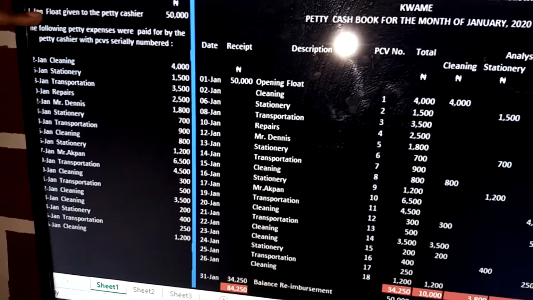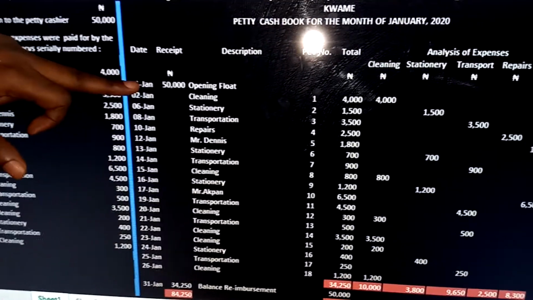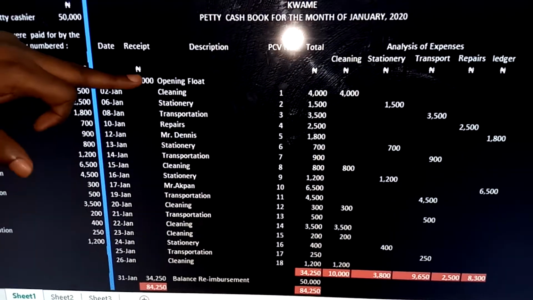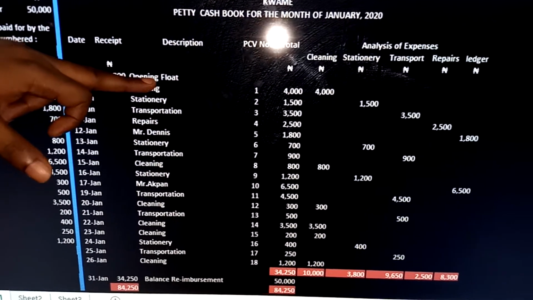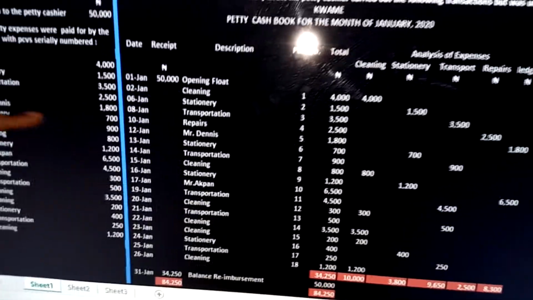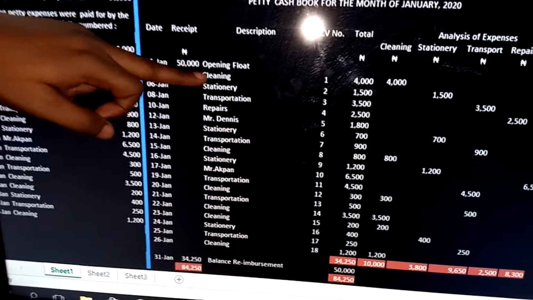On the 1st of January, they say float given to the petty cashier. So that is 1st January here. We have received how much? 50,000, and that is the opening float under the description. Okay? And then the next one here says 2nd of January, cleaning. We have January 2nd here, cleaning.